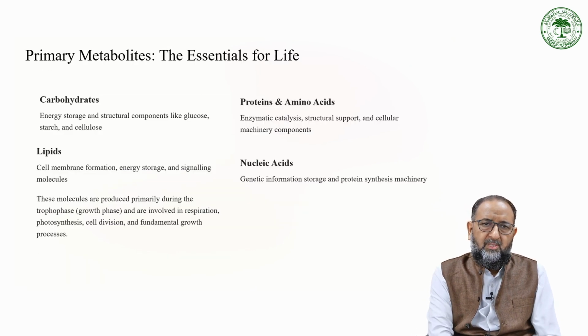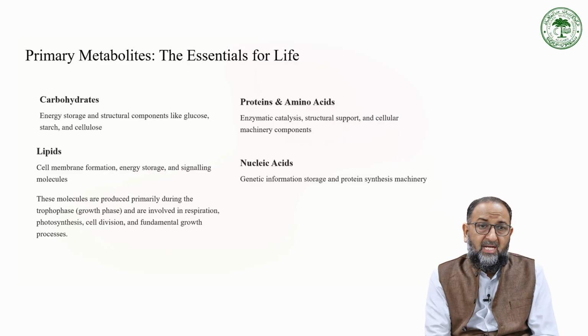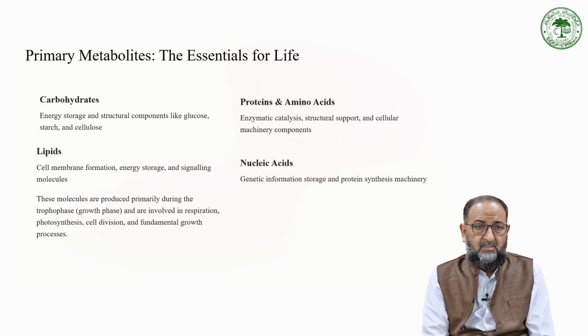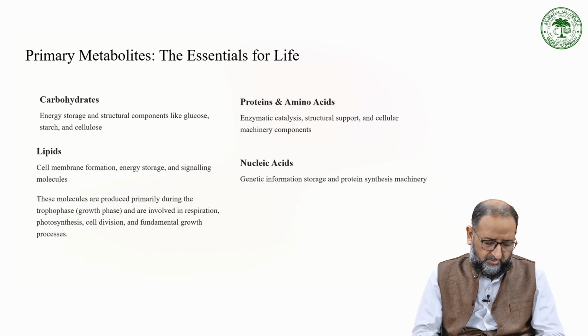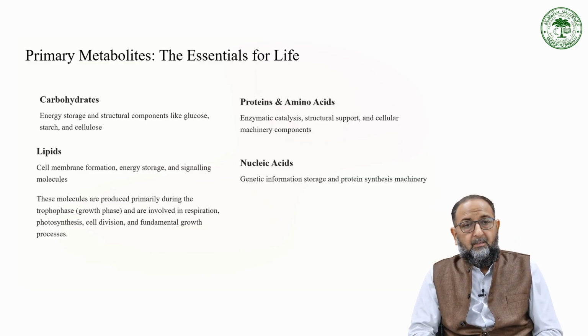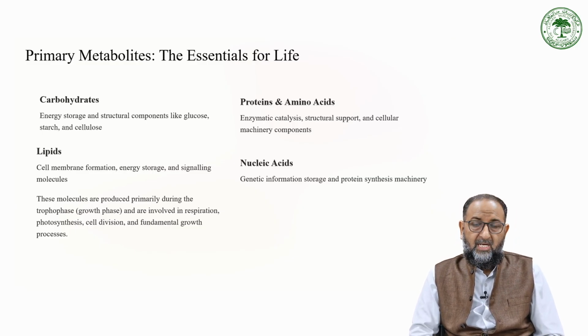Say in case of primary metabolites, the essentials for life are carbohydrates, right, because carbohydrates are energy storage and structural compounds which can provide proper energy, like glucose, starch and cellulose.